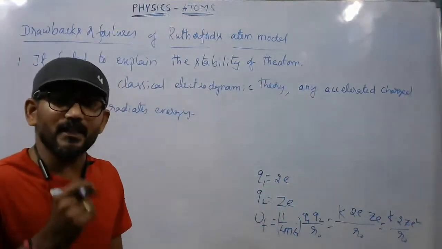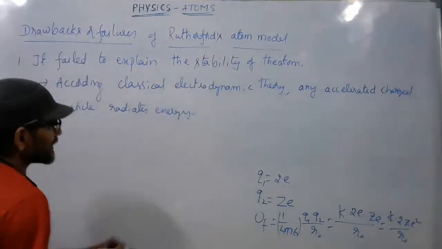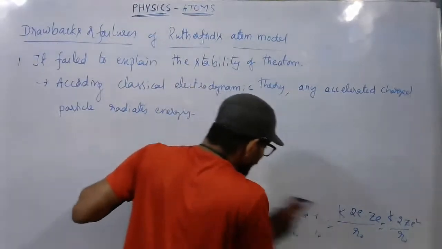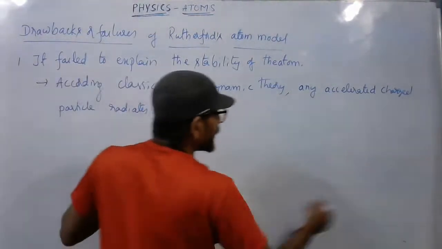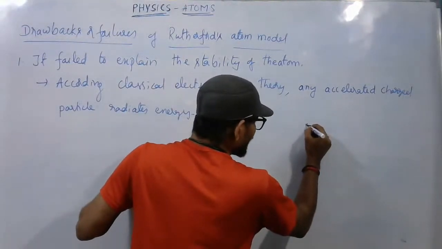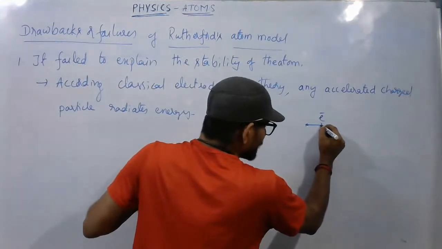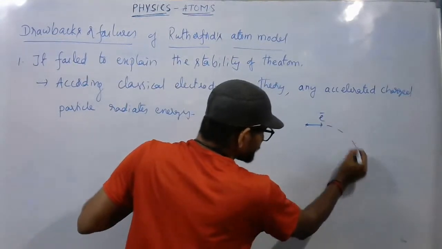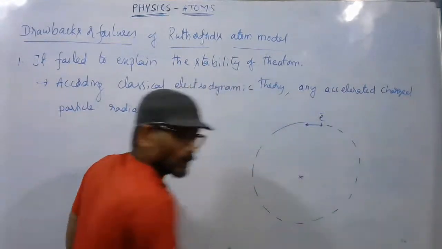The collapse of the atom is not happening. According to classical electrodynamic theory, any accelerated charged particle has to radiate energy. So when the electron is considered as moving around the nucleus in a circular orbit, it is supposed to lose energy.